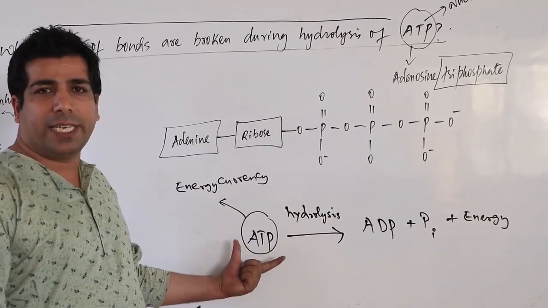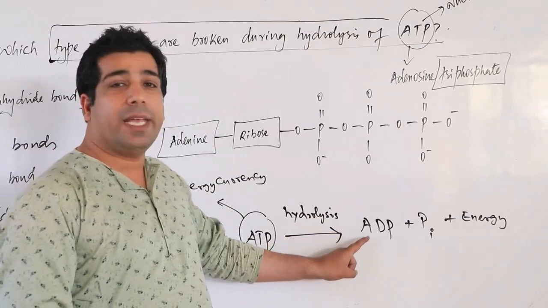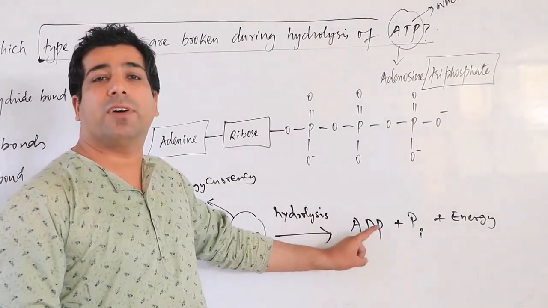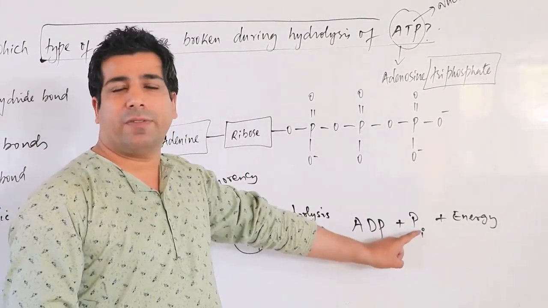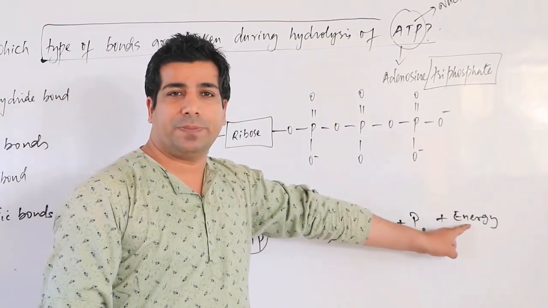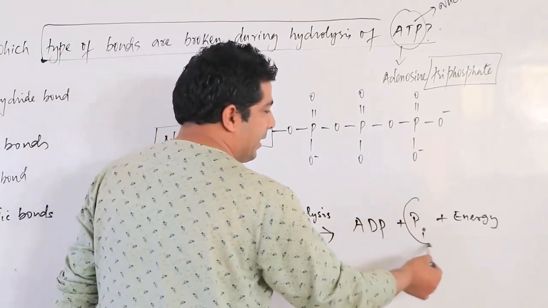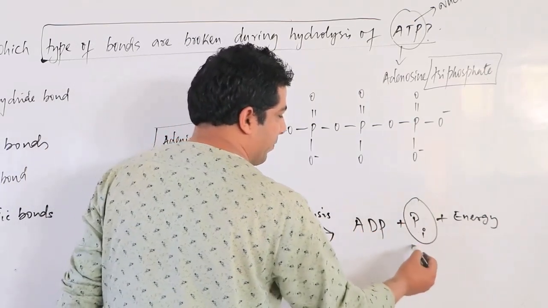If your body needs energy, then the ATP molecule will undergo hydrolysis. It will give me ADP, adenosine diphosphate, plus 1 inorganic phosphate. Pi stands for inorganic phosphate, and I will get energy. Then this ADP will also break. In the first case it has released one phosphate. This is our phosphate here.